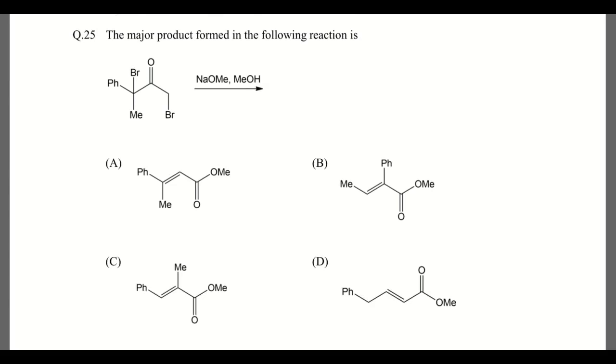Products formed in the following reaction is. So here the question and options are given, so let's check. Since this is a base, it will take the hydrogen over here, okay, and it will form methyl OH, and here there will be a negative charge, okay. So this will attack this carbon and bromine will be gone and form a compound